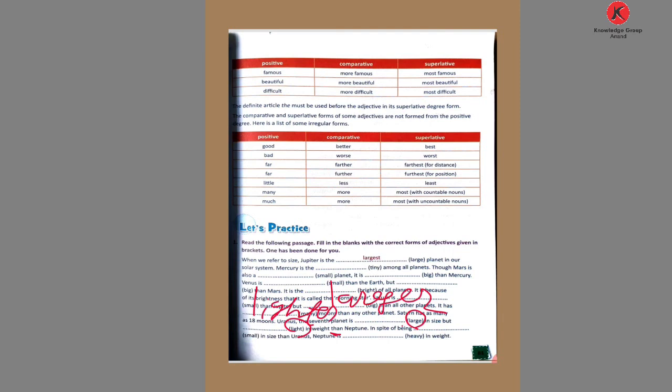Then Neptune. Okay. Then, in spite of being blank in size, "than" is used, and the word is small. So what do we write here? Smaller, in size than Uranus. Neptune is blank in weight. So what do we write here? Heavier in weight. This is a continuous sentence, that is why. Okay, so this is how we complete it.